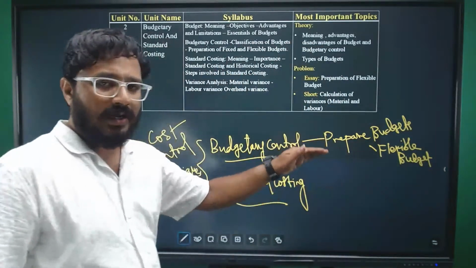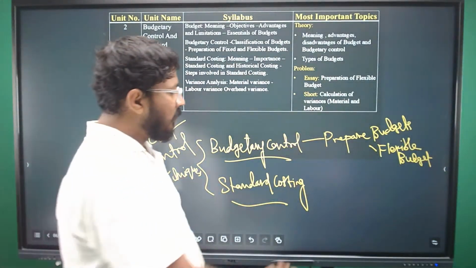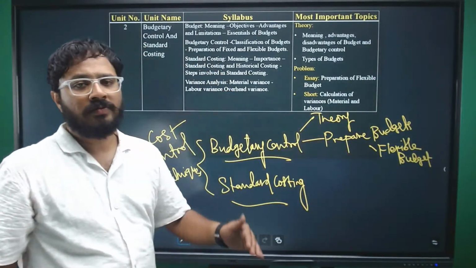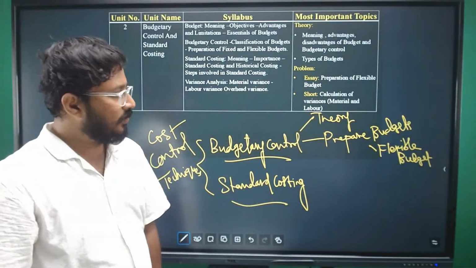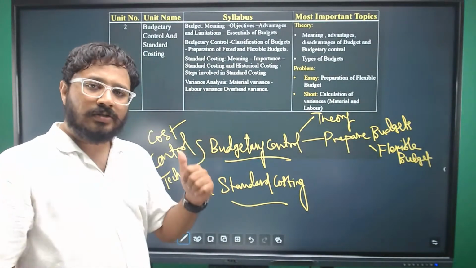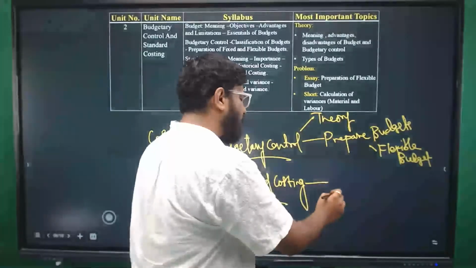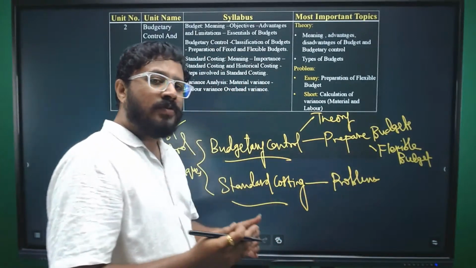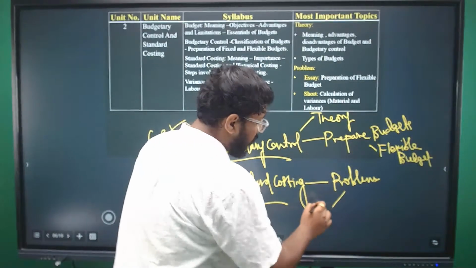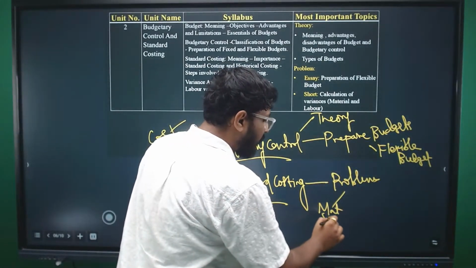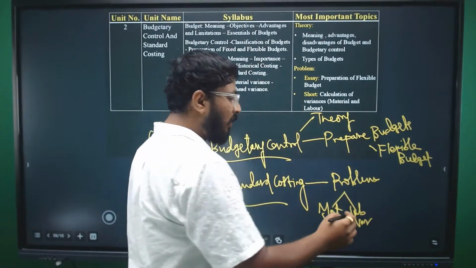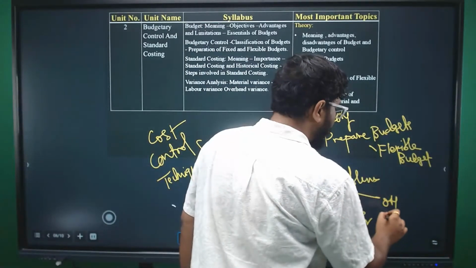Okay, this is the analysis of past papers. Theory, you can write based on the explanation which I have provided in the detailed video lectures. Standard costing, as I've mentioned, is mainly problems. Problems are based on material variances, labor variances, and very rarely they'll ask you about the overhead variances.